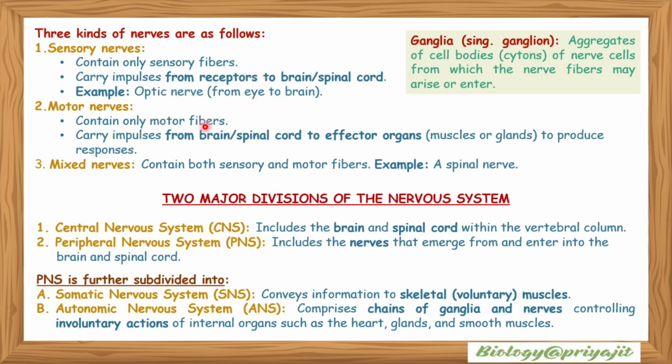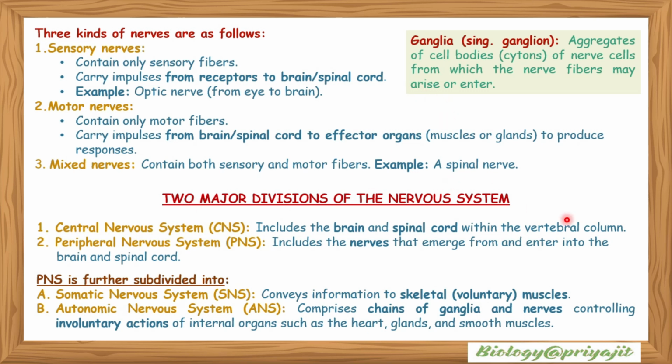Motor nerves contain only motor fibers and carry impulses from the brain or spinal cord to effector organs such as muscles or glands to produce responses. Mixed nerves contain both sensory and motor fibers. An example is the spinal nerve. Ganglia, or ganglion, are aggregates of cell bodies of nerve cells from which the nerve fibers may arise or enter.